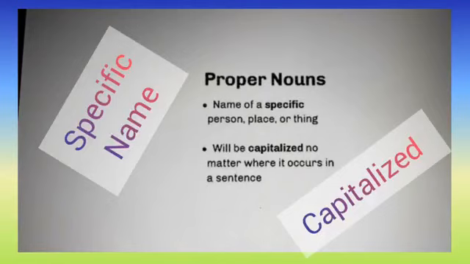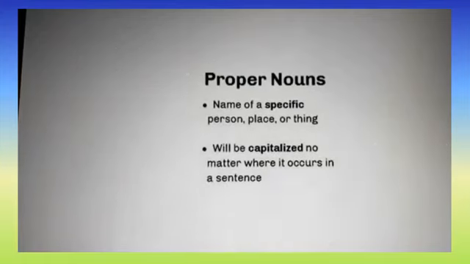Now we are going to see some kinds of nouns. The very first kind is the proper noun. What is a proper noun? A proper noun is a name of a specific person, place or thing. A proper noun will be capitalized no matter where it occurs in a sentence. So what is the definition? Proper noun is the name of a specific person, place or thing. It will be capitalized no matter where it occurs in a sentence.